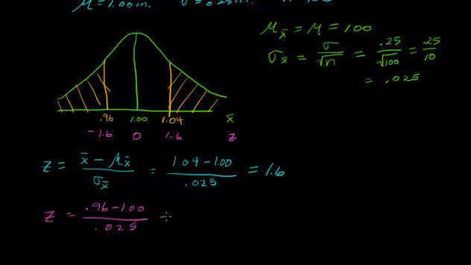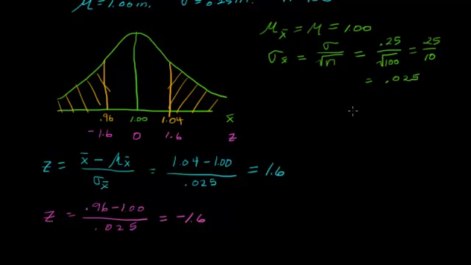If you run through this, we'll get negative 1.6. But I do want you to get the idea of the symmetry of the standard normal curve and how that can work for you and make things go a little easier and give you better understanding. Okay, so what are we trying to find here?